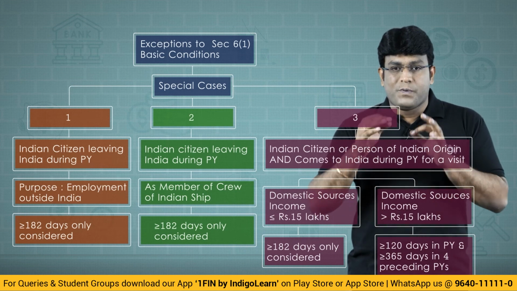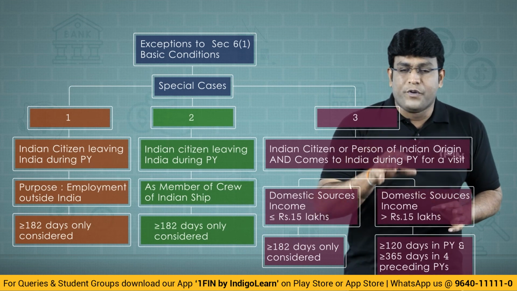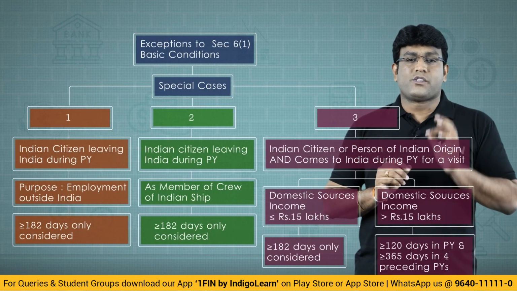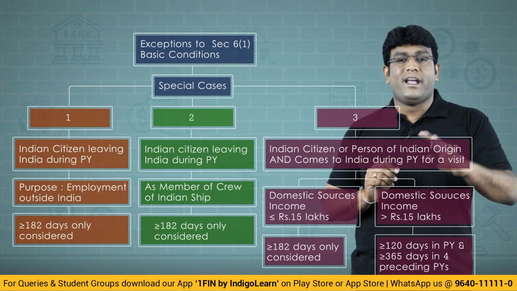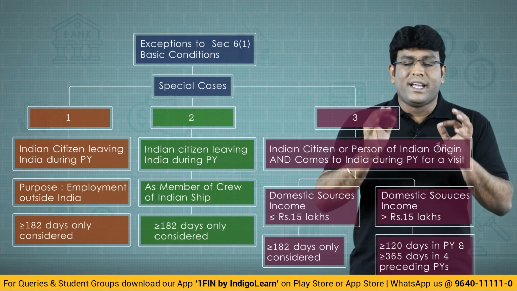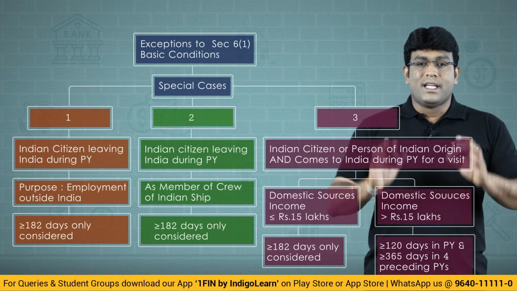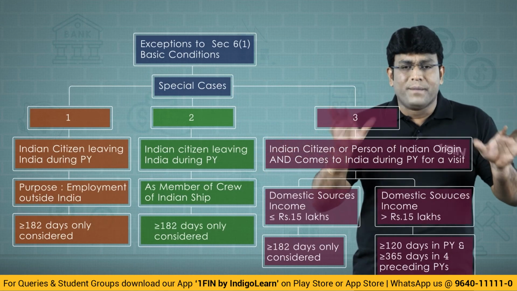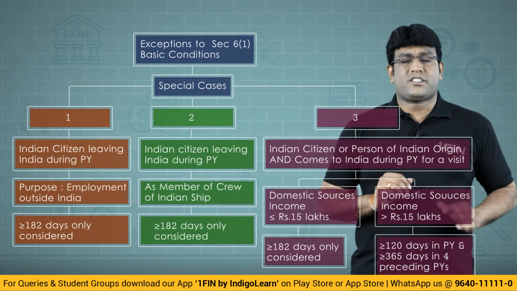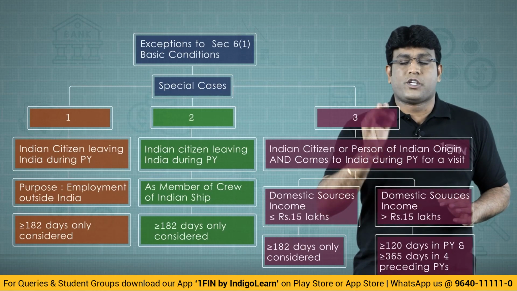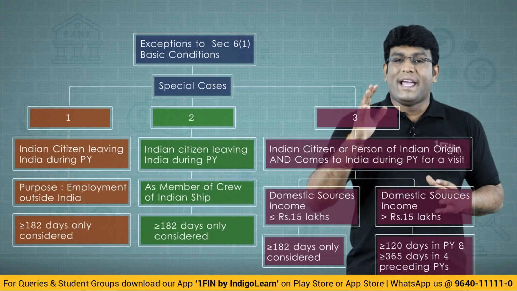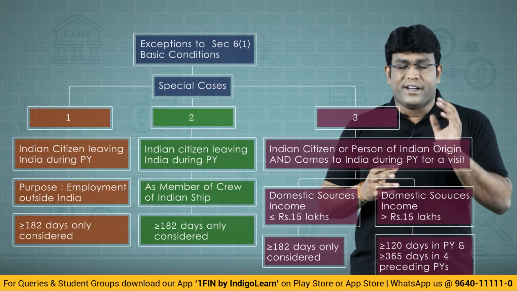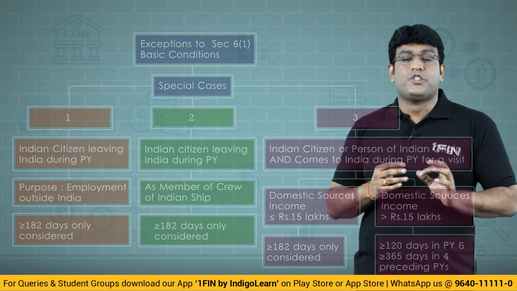If yes, then the special case is that if he is in India for 120 days or more during the previous year and 365 days or more during the 4 years preceding the relevant previous year, still he is regarded as resident. That means instead of 60 it became 120. That's it. You are getting my point, my dear friends. So this is the interesting concept of section 6 subsection 1, which deals with the basic conditions with respect to classification of residential status of an individual.